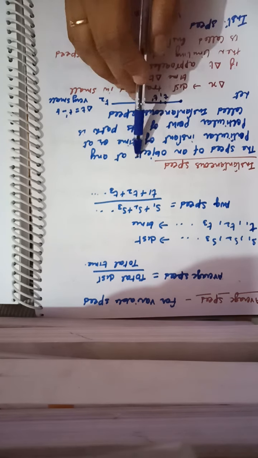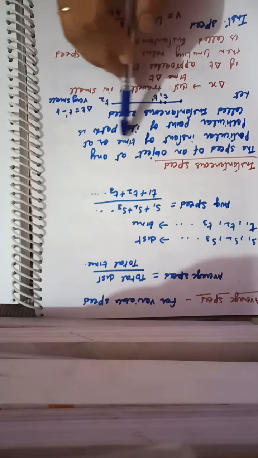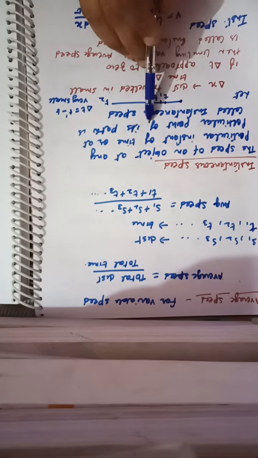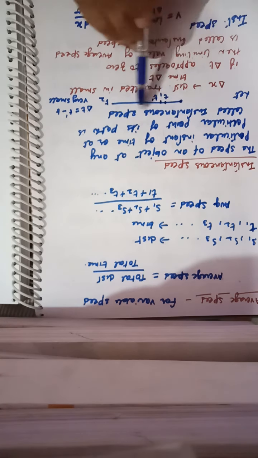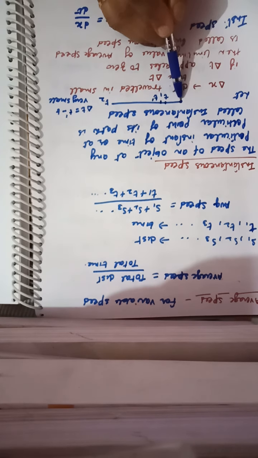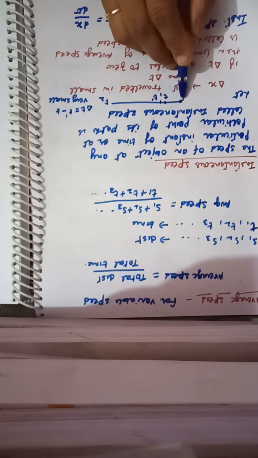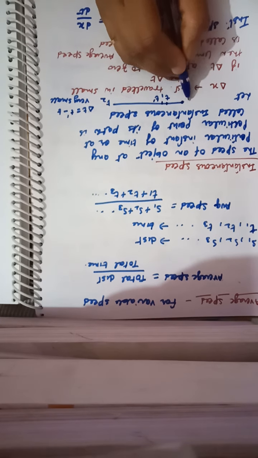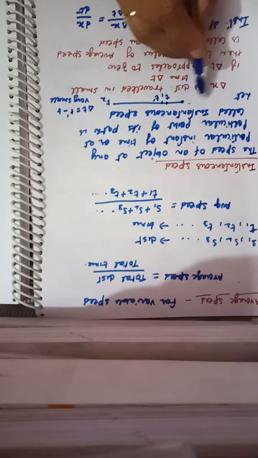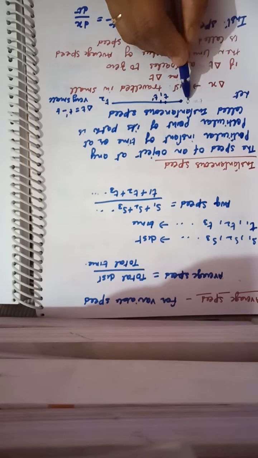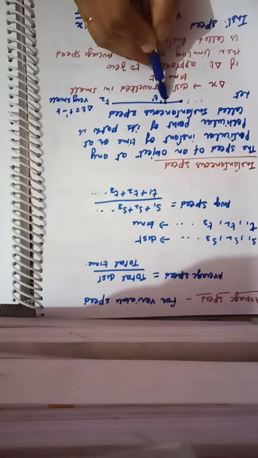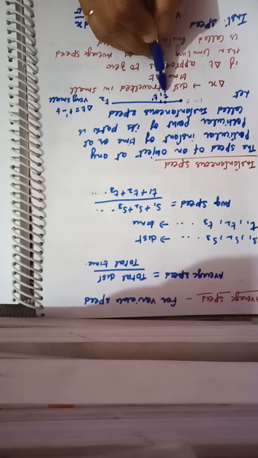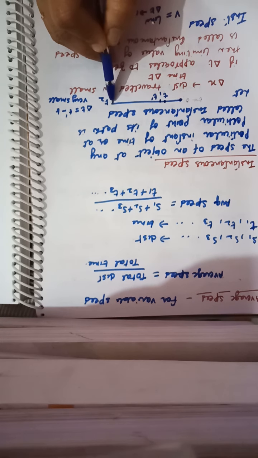The speed of an object at any particular instant of time or at a particular point on its path is called instantaneous speed. For example, suppose a person is moving from this point to this point, and here the time is 0. When t is equal to 0, it starts from 0 time and covers this distance in time t1 and this distance in time t2.